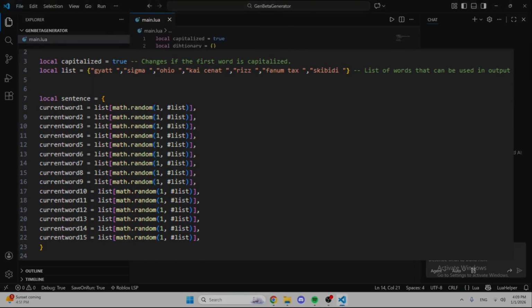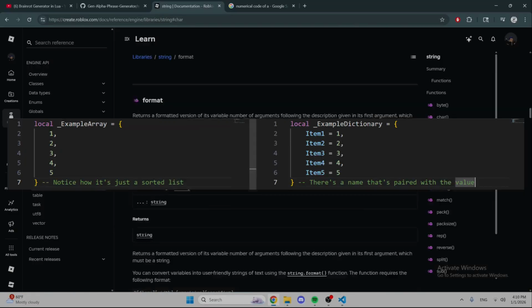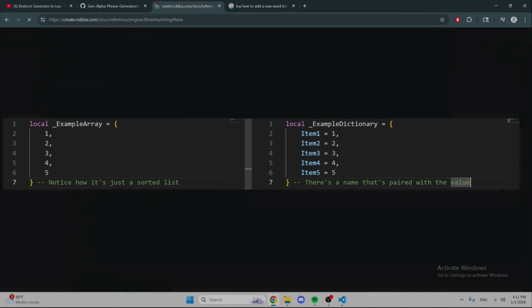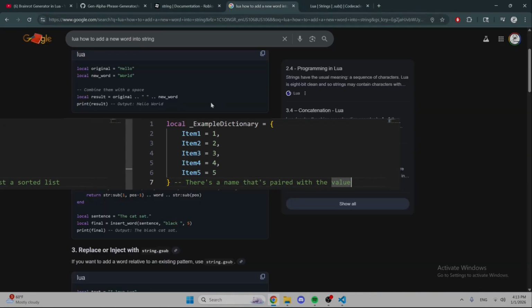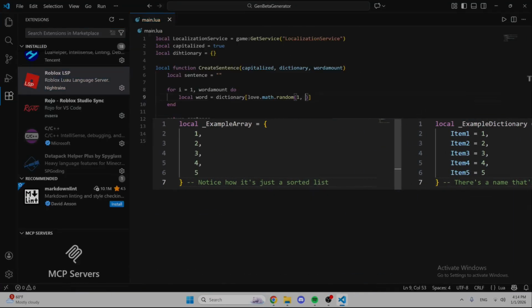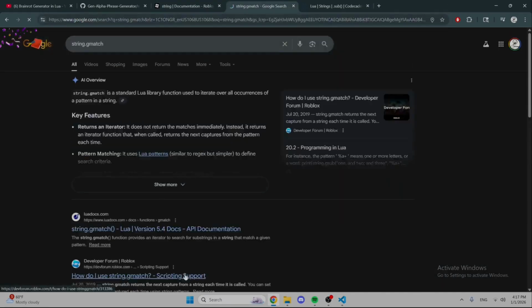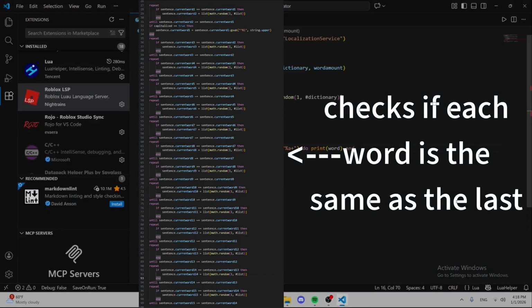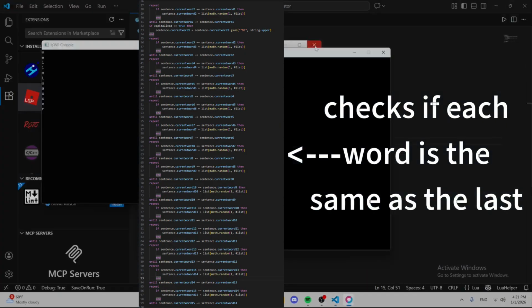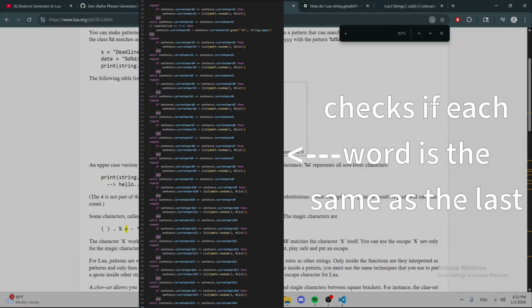The problem is, I used a dictionary instead of an array. They might seem like the same thing, but they are very different. Values in dictionaries are accessed by their name. Values in arrays, though, are accessed by their index number. If I used an array, then it would be easier to use a loop. The majority of this code is checking if the current word is the same as the previous. I would put that in a loop, but that would mean I would have to put in the names for the values, and that would just make the loop useless.